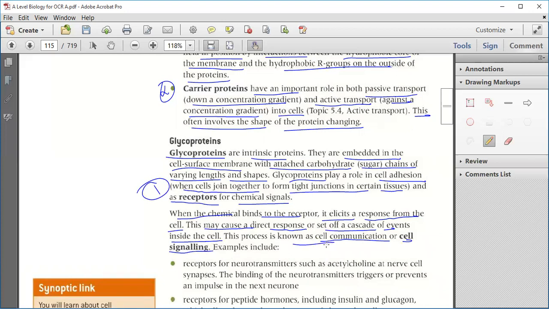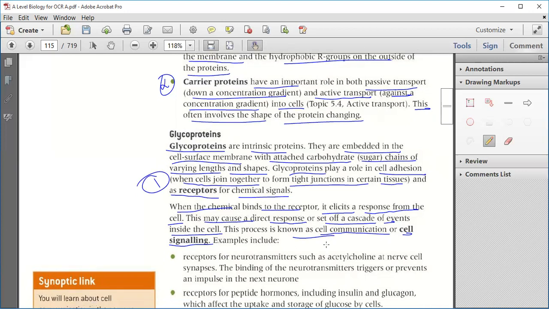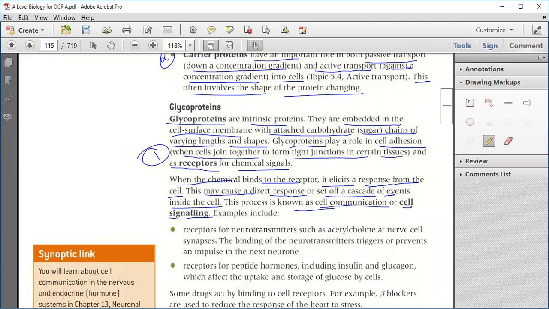This process is known as cell communication or cell signaling. Cell signaling means whenever a chemical binds to the receptor, it creates a response, or it may set off a cascade of events. This includes receptors for neurotransmitters such as acetylcholine at nerve cell synapses. The binding of neurotransmitters triggers or prevents an impulse in the next neuron.